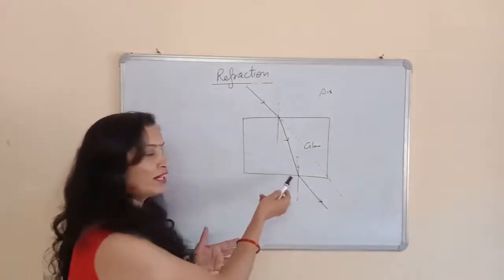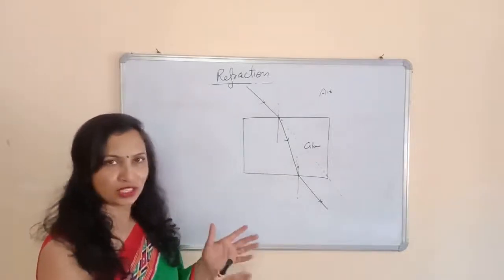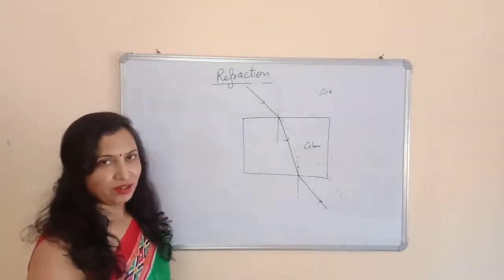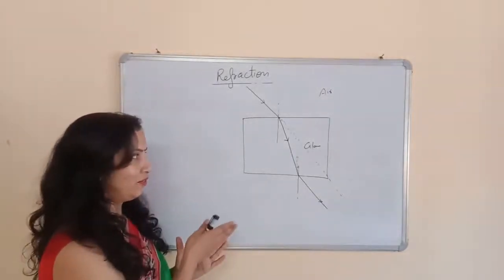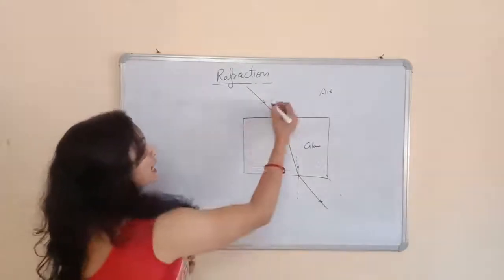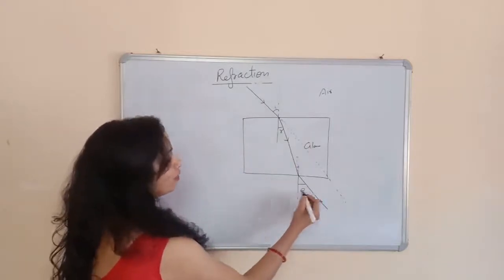This is the refracted ray which enters from air into the glass, after refraction it is called the refracted ray. And this ray is called the emergent ray, when it passes from glass into the air. This is the angle of incidence, this is the angle of refraction, and this is the angle of emergence.